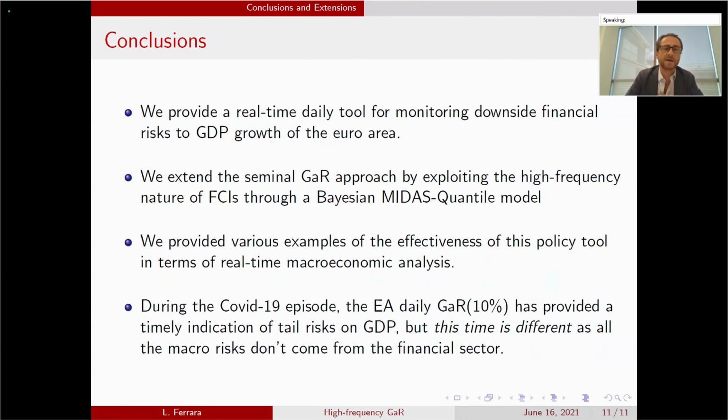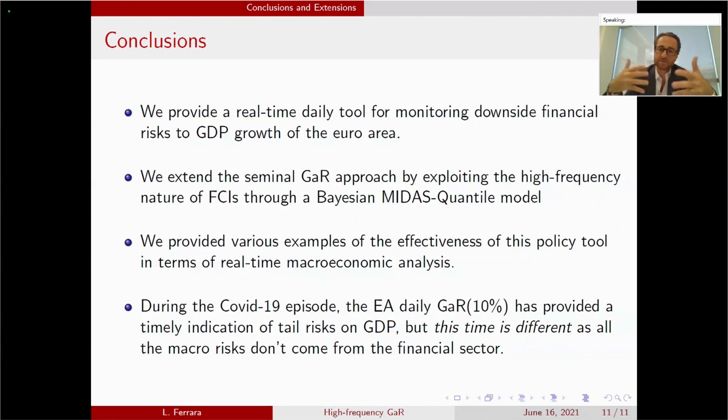So let me just summarize. We have here a real-time daily tool for monitoring downside financial risk to GDP growth in the euro area. We extend the seminal growth at risk approach by exploiting the high frequency nature of the financial condition indices through a Bayesian MIDAS quantile model.